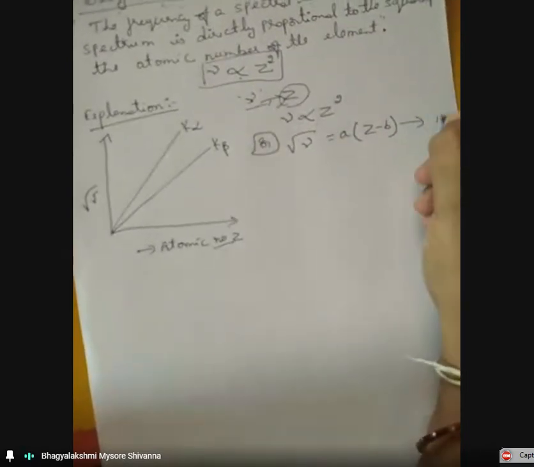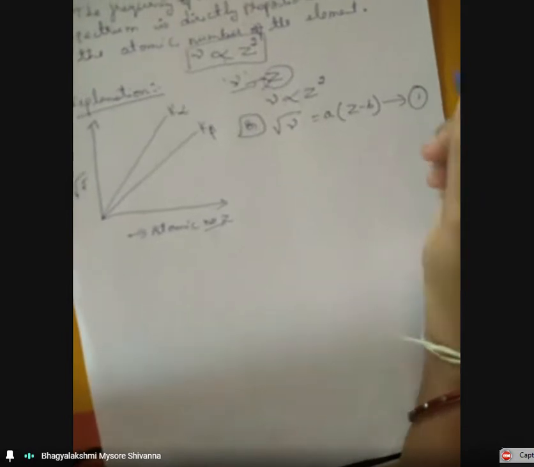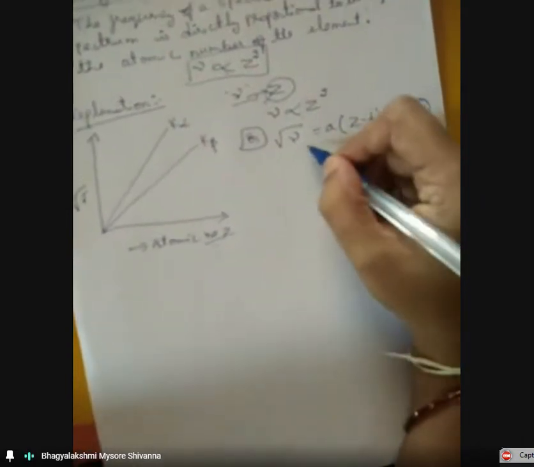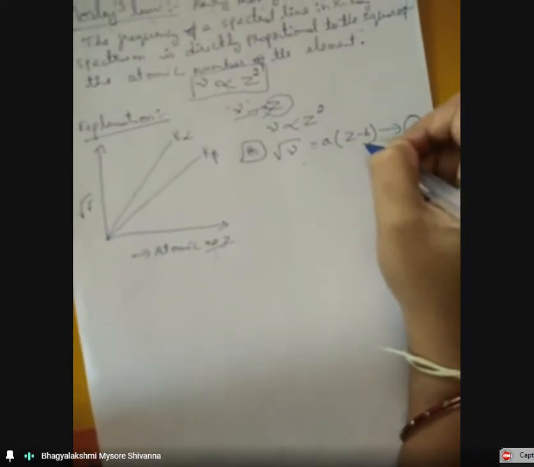So this is the empirical formula of Moseley's law. Square root of mu is equal to A into Z minus B. This is a very important formula.